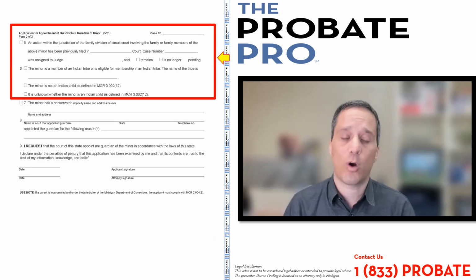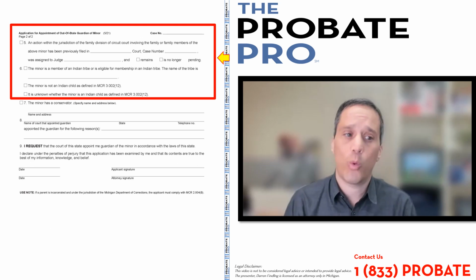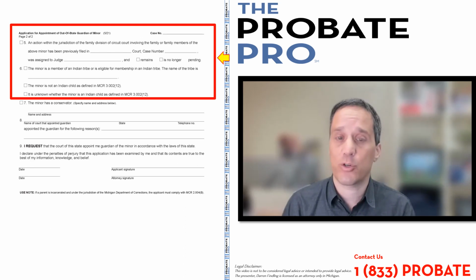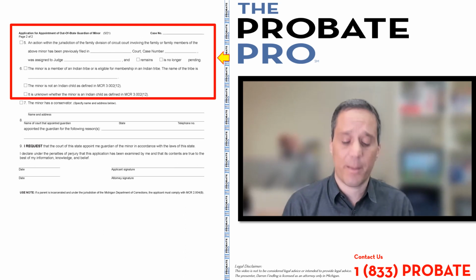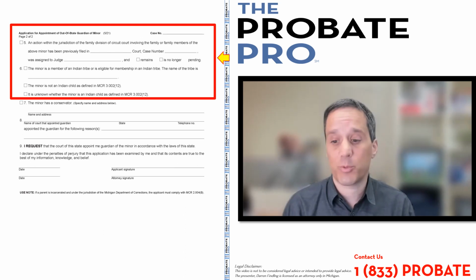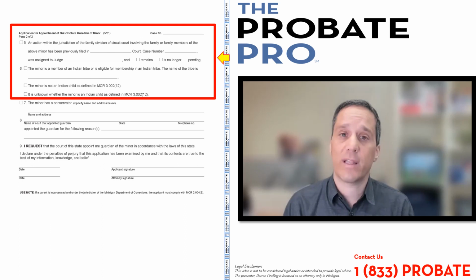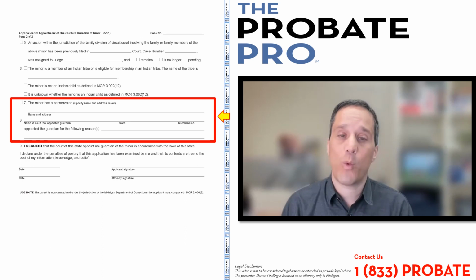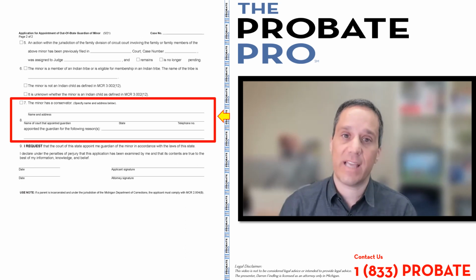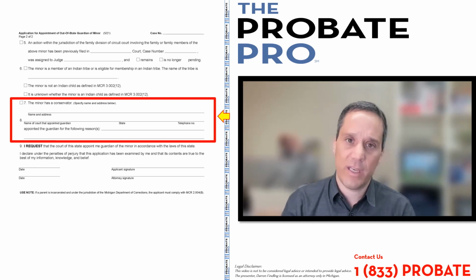On the back side of the form, this is the provision that I mentioned earlier, where there's an identification of whether there's jurisdiction in another proceeding, for example, a custody proceeding or divorce proceeding that may be going on in another court, as well as whether they're a Native American belonging to an Indian tribe or eligible, and you have to identify that in subsection 6. In 7, you identify whether that minor has a conservator. Conservator relates to assets, guardian relates to care and well-being, and then in 8, you identify who you're seeking to have appointed as guardian within Michigan.